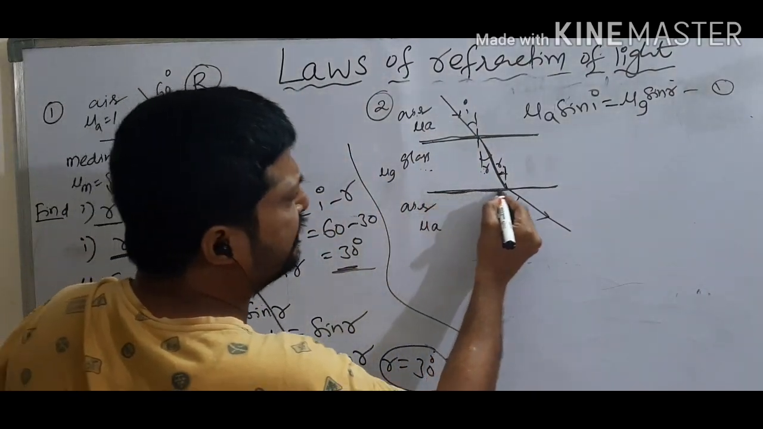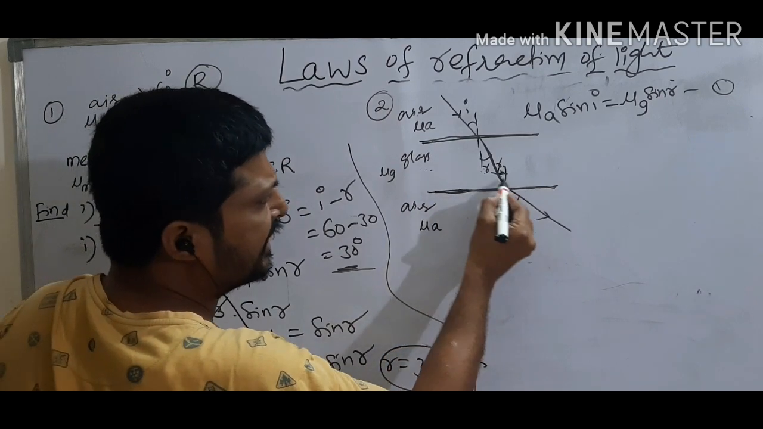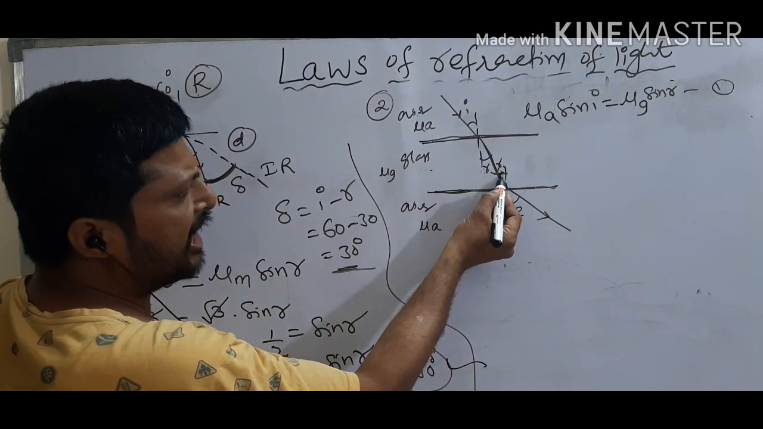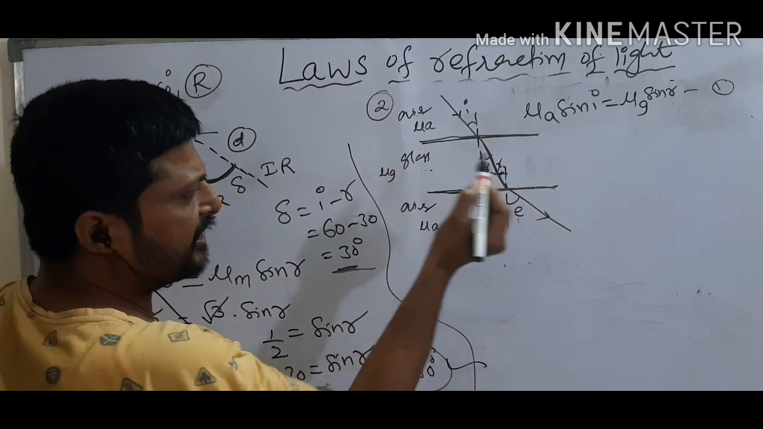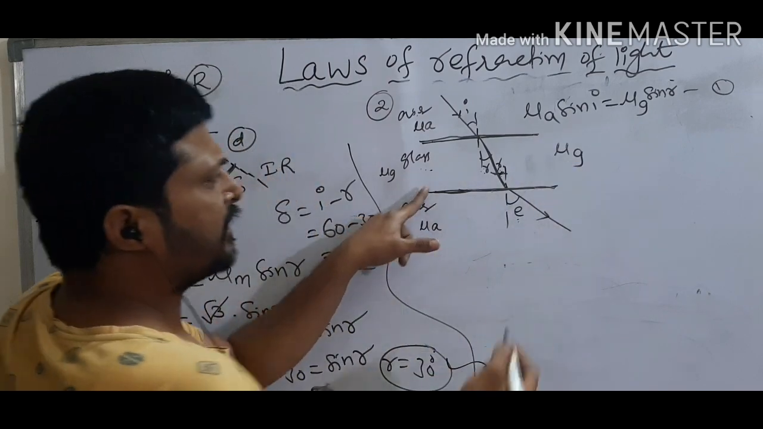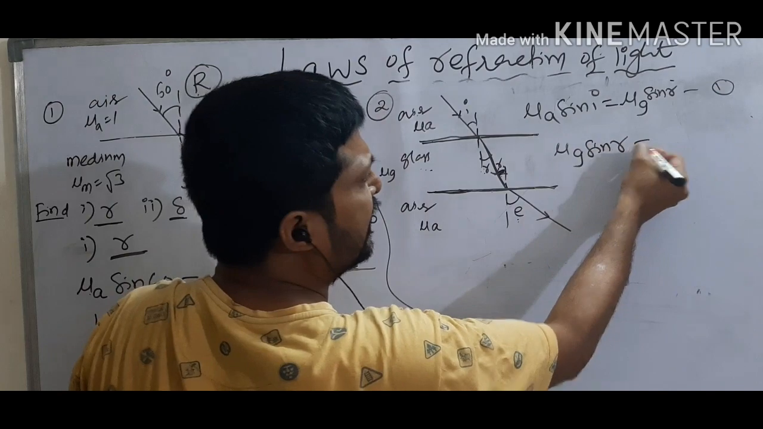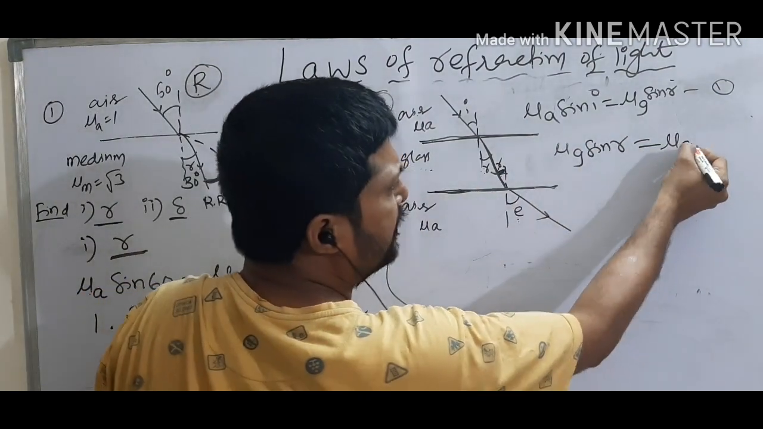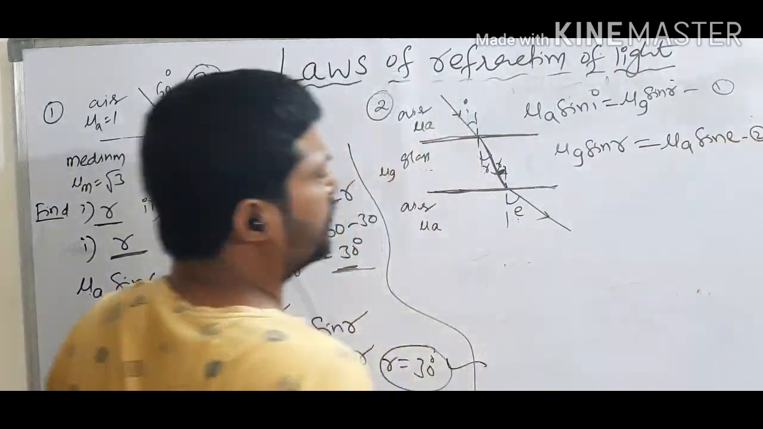Next, for this surface, this ray is the incident ray and this ray is the refracted ray. So this is the angle of incidence for this surface, and this is the angle of refraction for this surface. Now apply here. What is the medium here? Mu G. What is the angle here? R. So apply that: mu G sin R is equal to, what is the medium here? Air. So mu A. What is the angle here? E. So sin E. So this is equation 2.